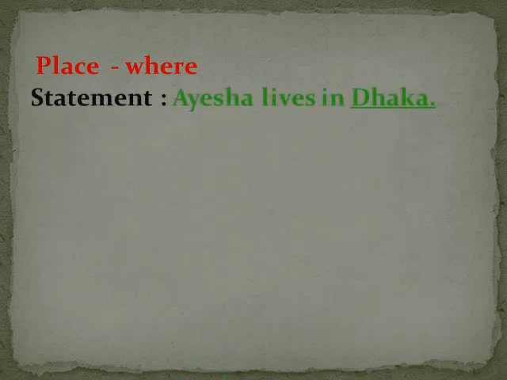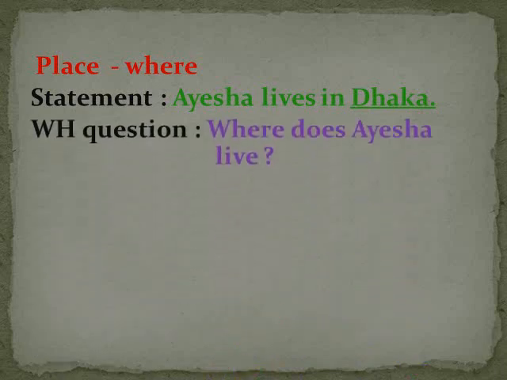Place. If the underlined word is a place, then we have to use where to make WH question. Aisha lives in Dhaka. Look, Dhaka is underlined here and Dhaka is the name of a place. So how to form the question? Where does Aisha live? স্ট্রাকচার অনুযায়ী আমরা দেখি। So first step is WH word, then auxiliary verb does, because this is present indefinite tense.